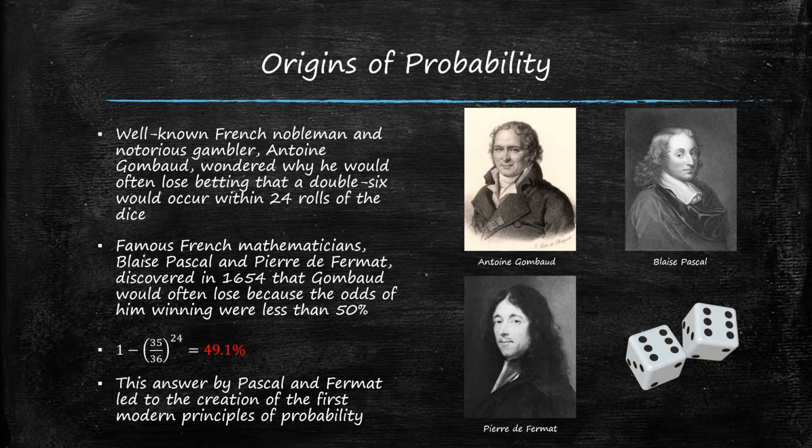We will learn more about how to calculate probability in the next few slides, but for now, Pascal and Fermat used the formula 1 minus 35 over 36, which is the odds of not rolling a double six, raised to the 24th power because of the 24 rolls that would be thrown, and they found that there was only a 49.1% chance of rolling a double six in 24 rolls. So in other words, Gombaud was more likely to lose than to win. This answer by Pascal and Fermat led to the creation of the first modern principles of probability, and we continue to use these principles to this very day.